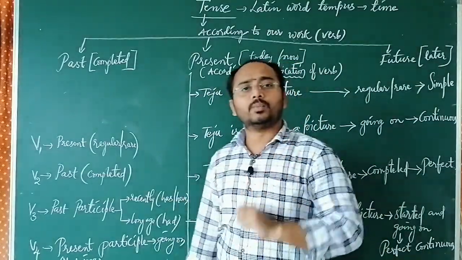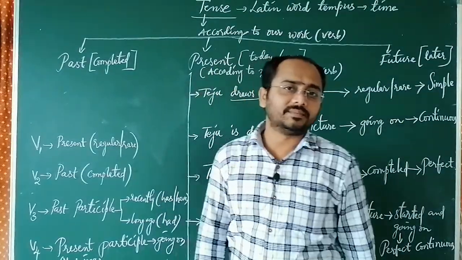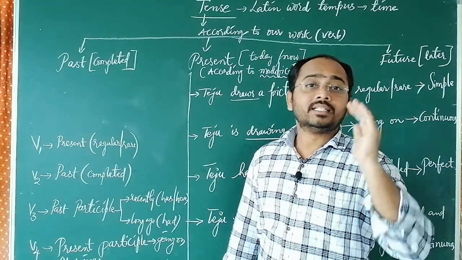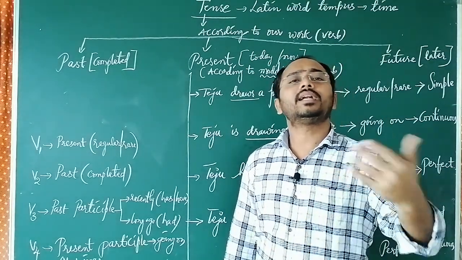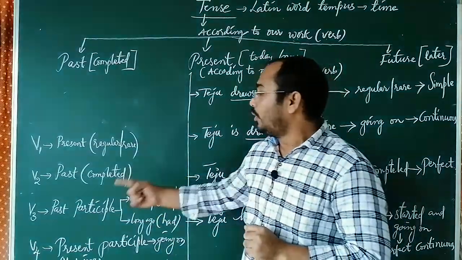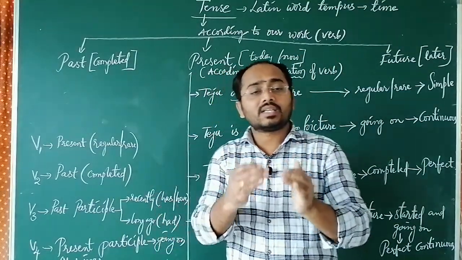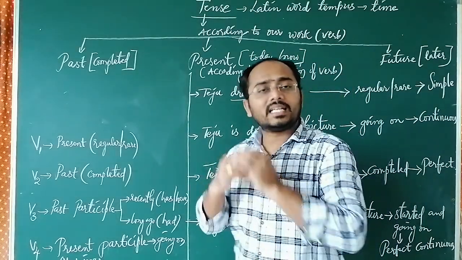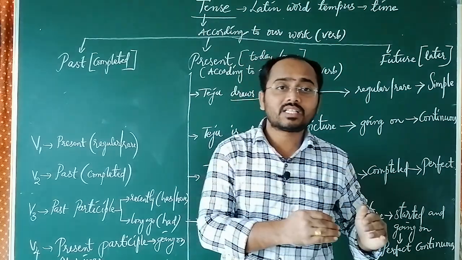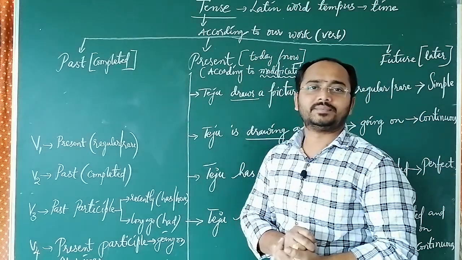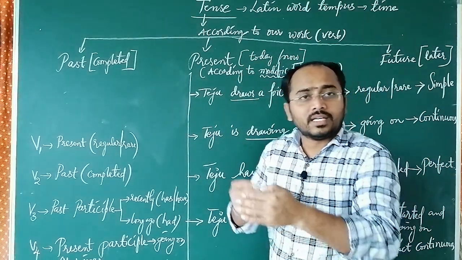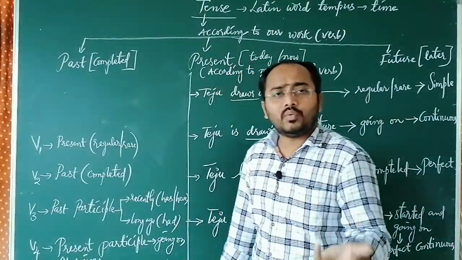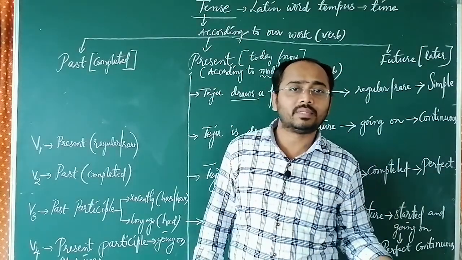And the second form is V2, that means past form, already completed. I ate breakfast. I drove the picture. It is already completed. And V3 means past participle. In this, we have two meanings. One gives the meaning of recently completed and another gives the meaning of long ago completed. Then how do you know whether it is recently completed or long ago completed?